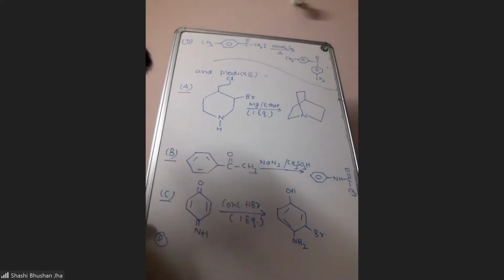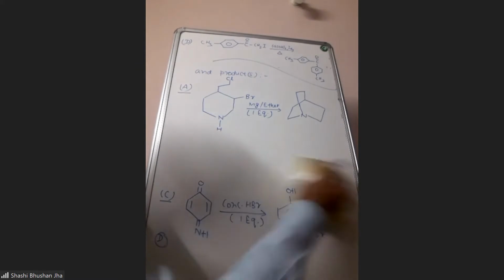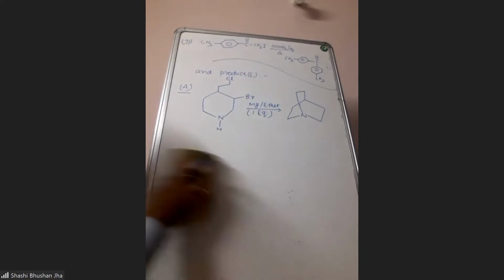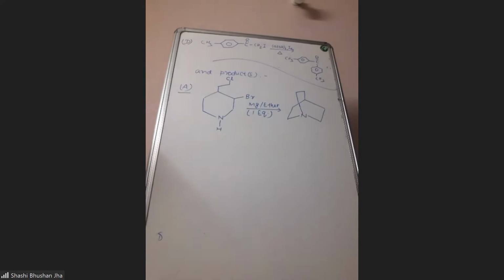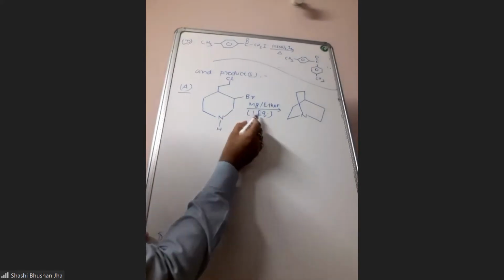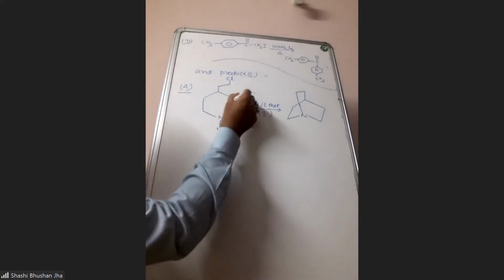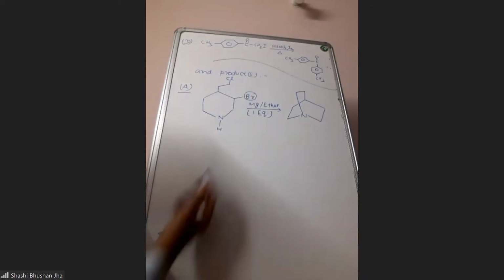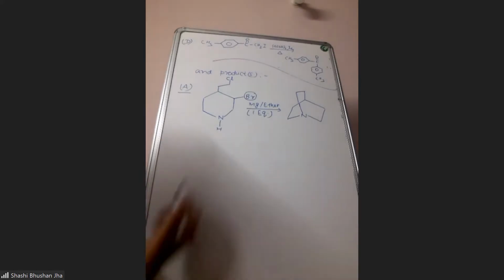Okay, so I'm explaining this question now. First, let's see option A. This is reacted with 1 equivalent of magnesium. Here you have bromine. So this is the reaction of alkyl halide with magnesium. Grignard reagent will be formed.